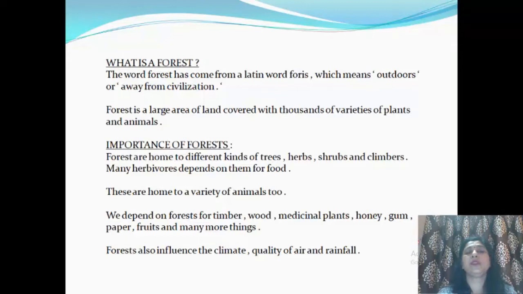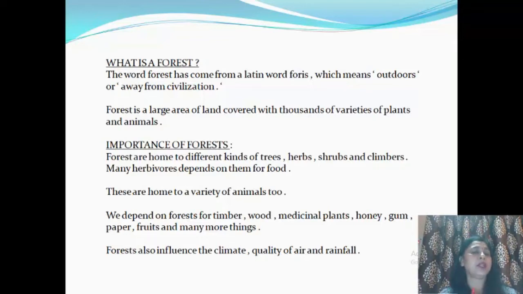Many herbivores depend on them for food. Herbivore means those animals which depend on plants for their food. These are home to a variety of animals too. So many kinds of wild animals are found in these forests.